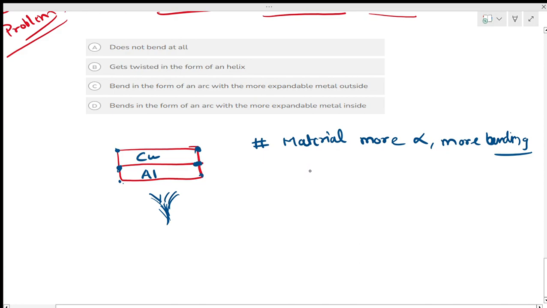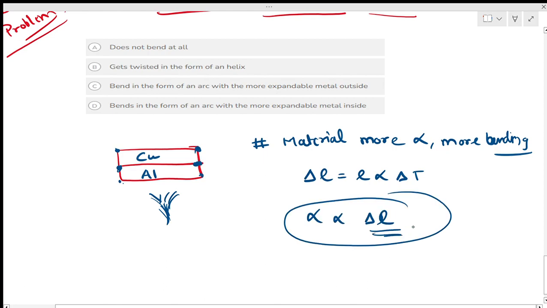See, there is a formula. Change in length is original length times alpha times delta T. Alpha is directly proportional to delta L. So the increase in length will be more when alpha is more.